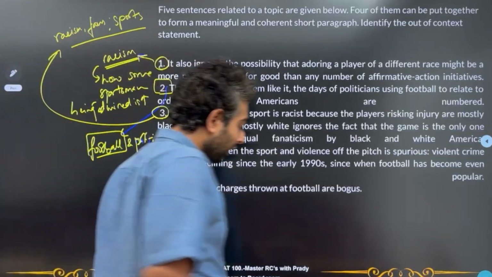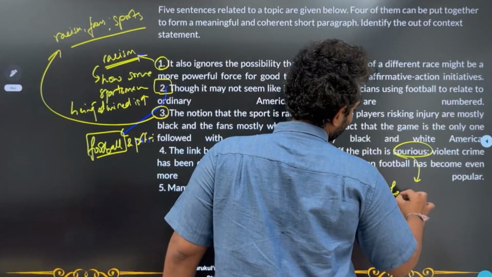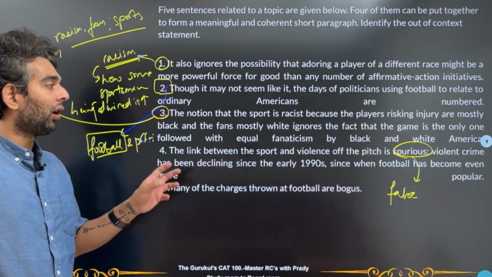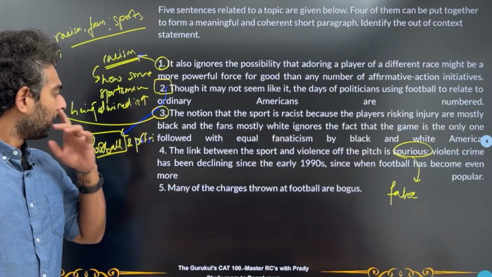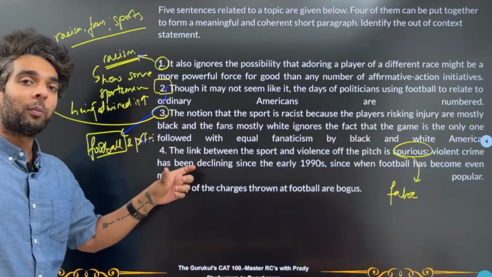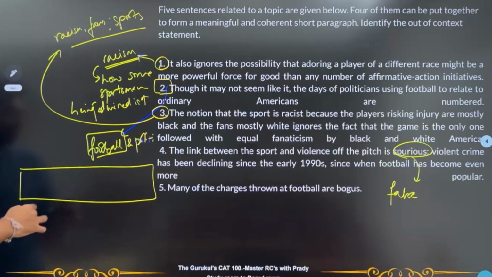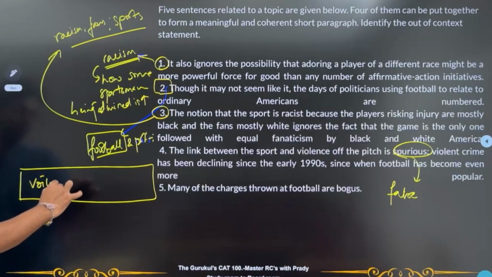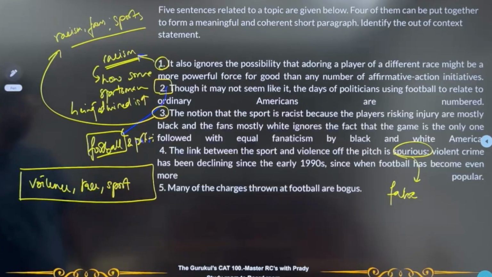So what's the meaning of this word spurious? This word spurious technically means something that is false. Okay. So basically he's saying that violence off the pitch is spurious. That means there's no link between sport and the violence off the pitch. In fact, violent crime has been declining since the early 1990s when the sport became popular. So now broadly, I can think of 3 words to define the theme of all of these 5 sentences. The first word is violence, second word is race, and third word is sport.